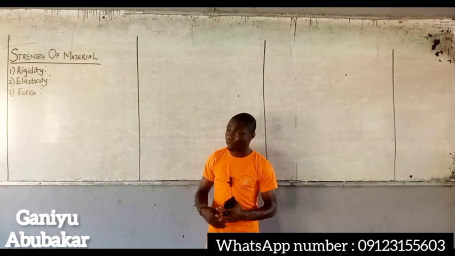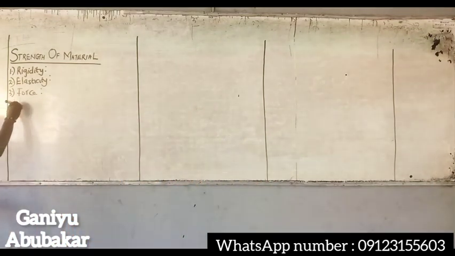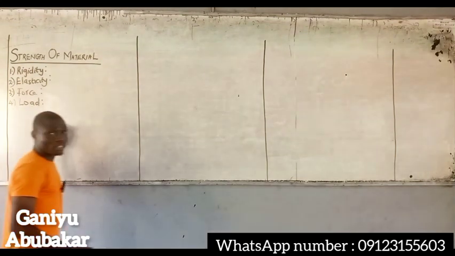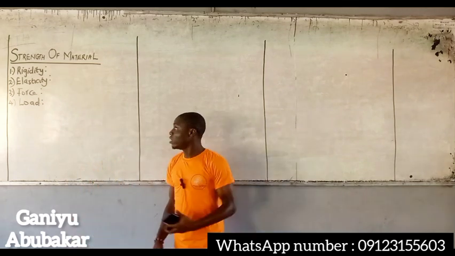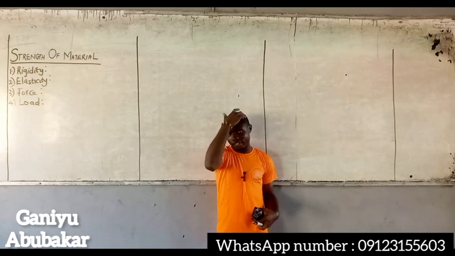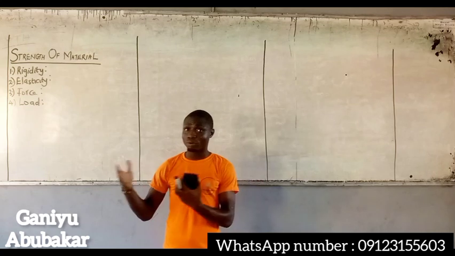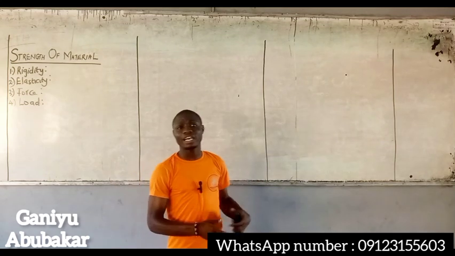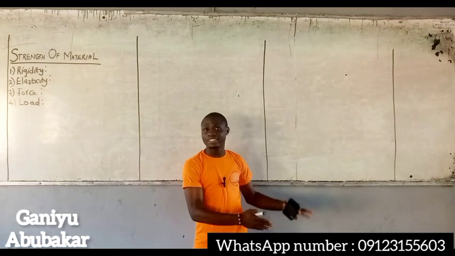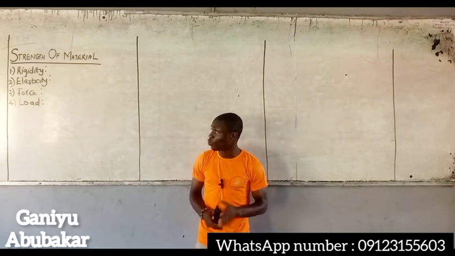So let's look at the fourth terminology in strength of material, known as load. All these terminologies are very important in our study of this course, right? So what is load by definition? Load can be defined in two ways. I can define load as the force that acts on a body. I can also define load as the force that acts on a structural member, usually at 90 degrees. So either of the two, you are correct. That's the definition for load.